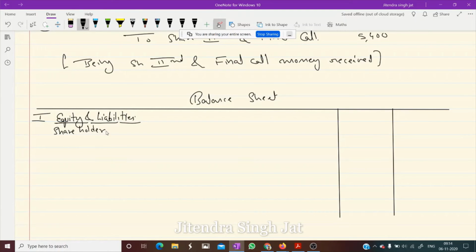Shareholders fund. Under shareholders fund, what comes? Share capital. Now what we do? We put one note here. This is the note number. Children, remember in this way you need to do in the examination. And in this amount column, you need to write the amount.